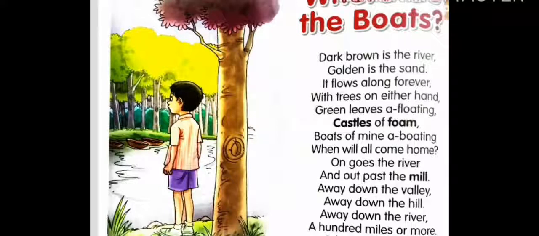Dark brown is the river, golden is the sand. It flows along forever with trees on either hand. Green leaves are floating, castles of foam. Boats of mine are boating, when will all come home? On goes the river and out past the mill. Away down the valley, away down the hill. Away down the river, 100 miles or more. Other little children shall bring my boats ashore.